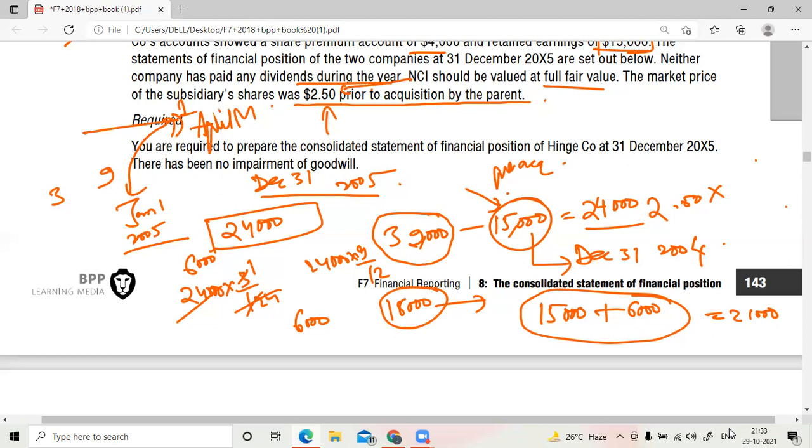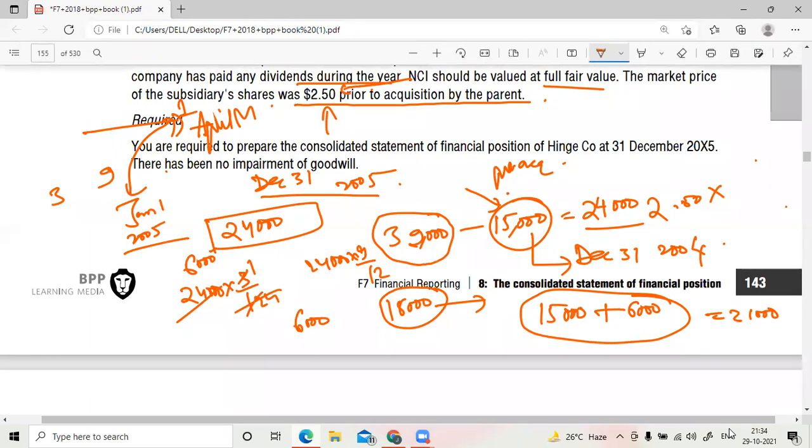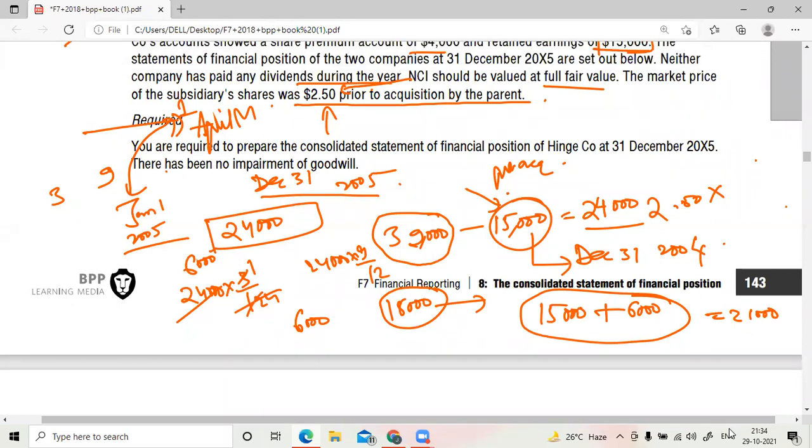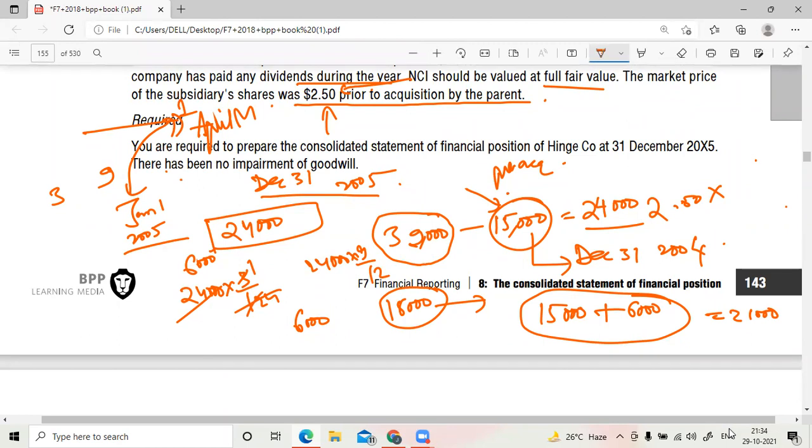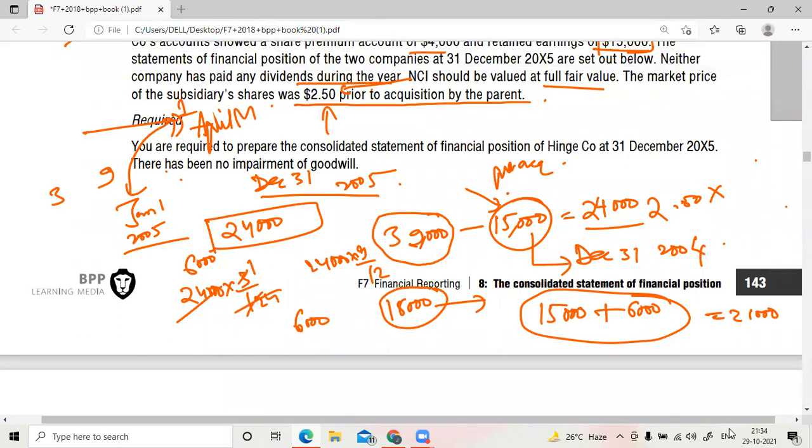Correct or wrong? From January 1st to April 1st, what is the time period? 3 months, sir. 3 months, correct?